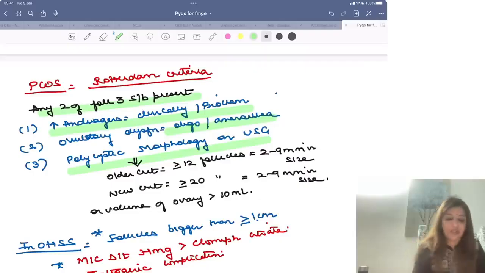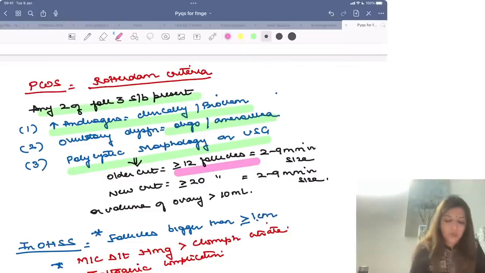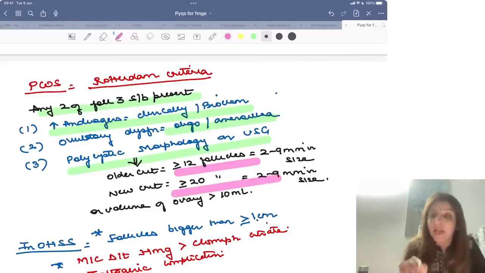Polycystic morphology on ultrasound means more than or equal to 12 follicles, 2 to 9 millimeters in size. Right, but now a new criterion has come which says more than or equal to 20 follicles, 2 to 9 millimeters in size. So earlier they used to say that for diagnosis of PCOS you need more than or equal to 12 follicles. Now they say more than or equal to 20 follicles, 2 to 9 millimeters in size.